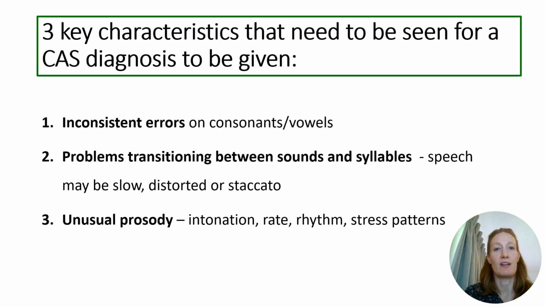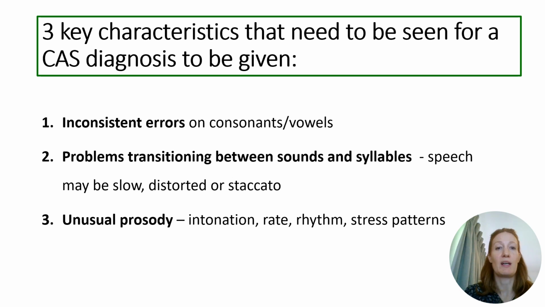A speech and language therapist would look for 3 key characteristics in order to make a diagnosis of CAS. Firstly, the child would make inconsistent errors with their consonants and vowels when saying a word more than once. For example, if a child was asked to say the word baby 3 times, they might say boo, then ee, then bay. Or if a child was asked to say helicopter, first they might say helicopter, then heticopter, then helicopter, so each production would be different.